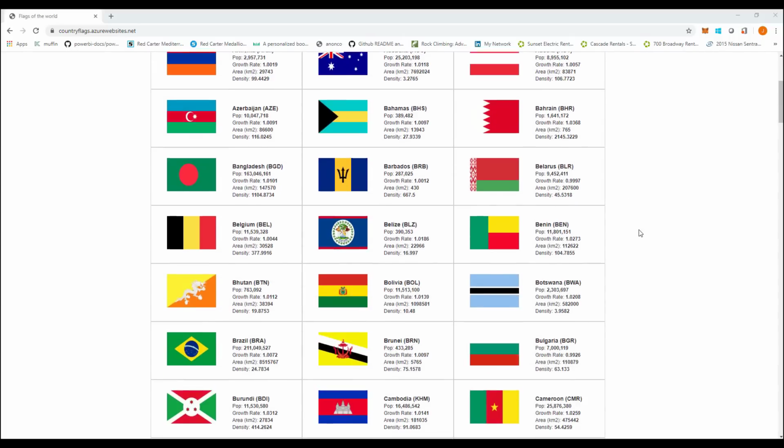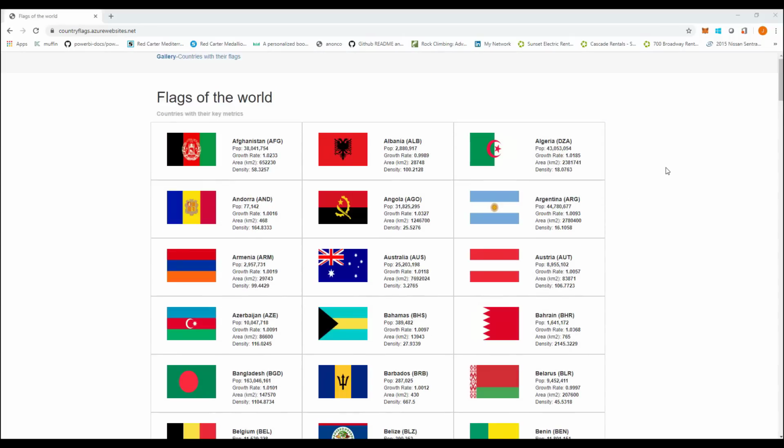So here I have a website full of awesome flag data that I want to use as a data source. The only problem is it's not in a nicely structured table, so it's not easy for me to pull this. Luckily, we also have AI for data prep in Power BI that can help.